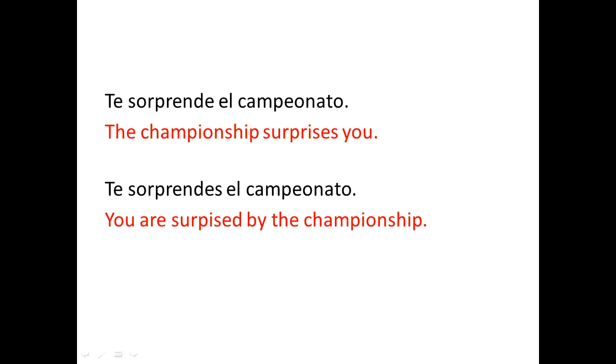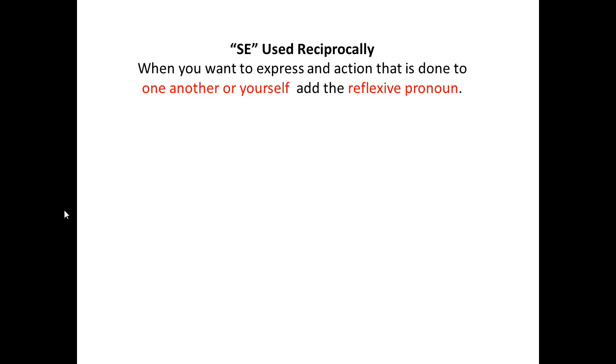Basically, the only difference between these, who is the subject? The subject here is el campeonato. The subject here is you. Okay? Completely up to you how you want to do it. La última cosa, the last thing, which we're going to touch on a little bit, is another use of the word se. Se is used reciprocally.